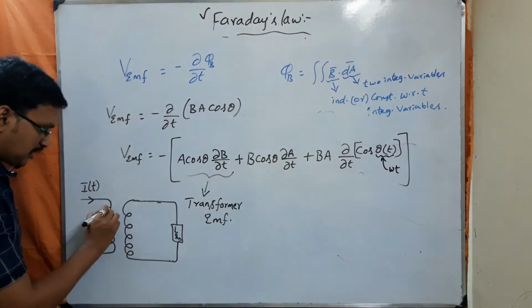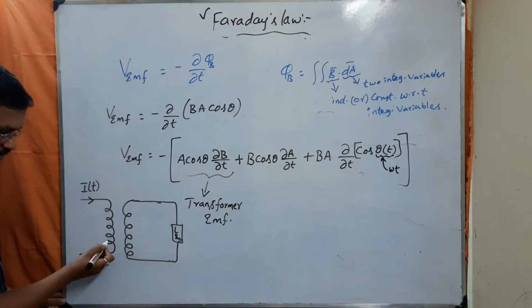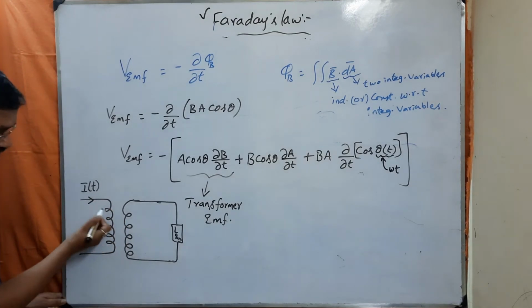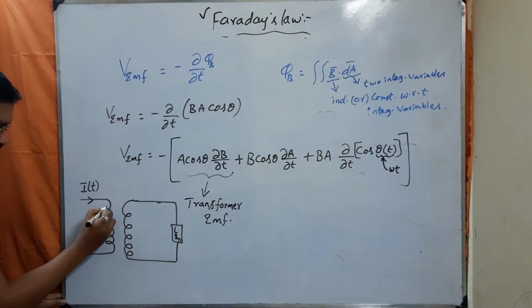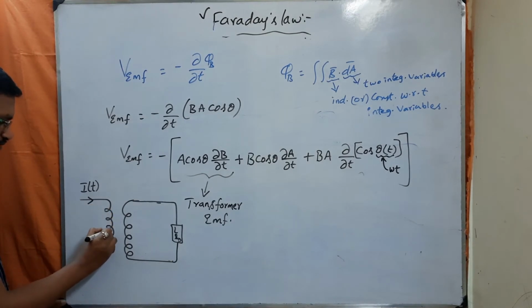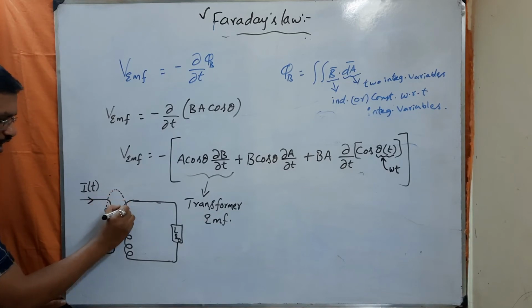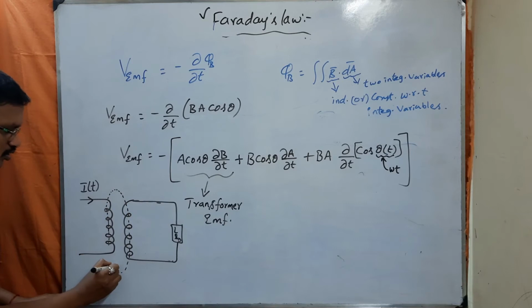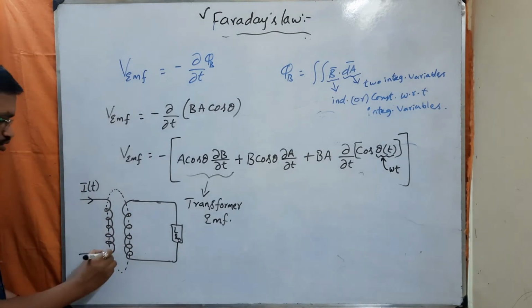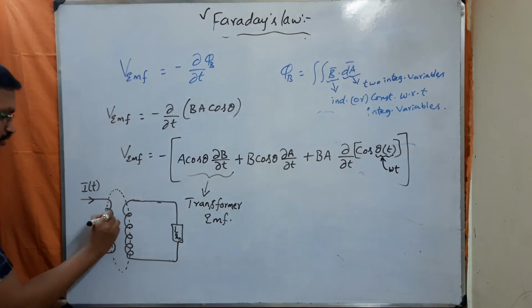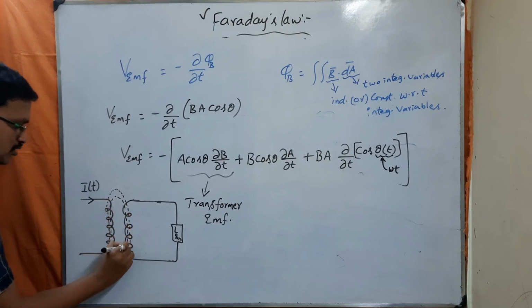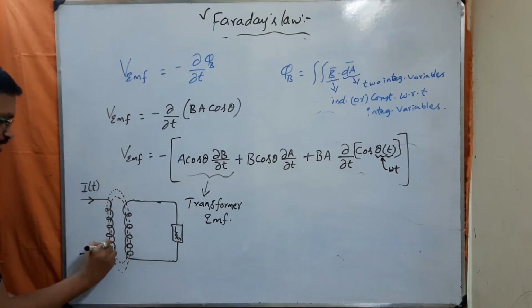So whenever the current flows through this solenoid, that means through this primary winding here, what will happen here? This current is going to produce the magnetic field, and we know that the magnetic field will always form closed loops. Yes or no? So it is going to produce the magnetic field that is going to form the closed loops in this manner.